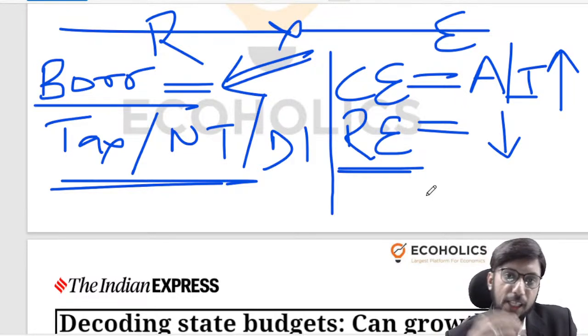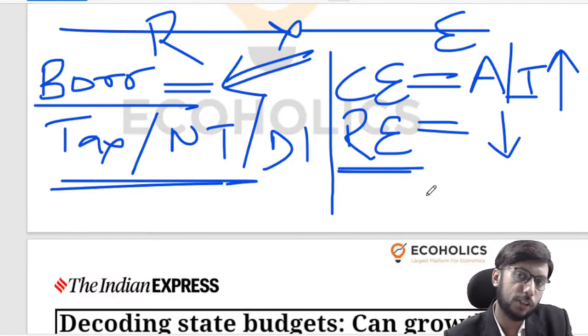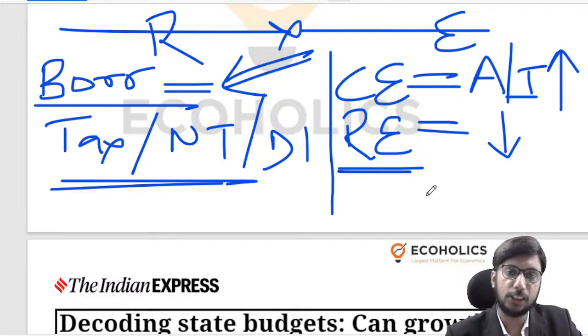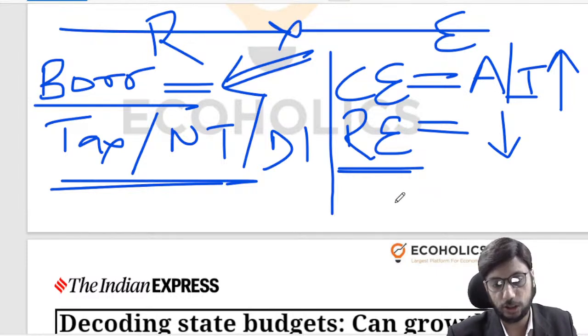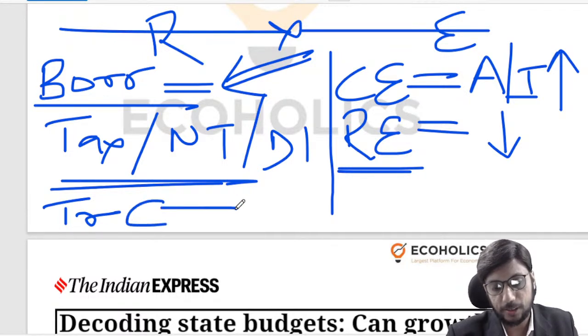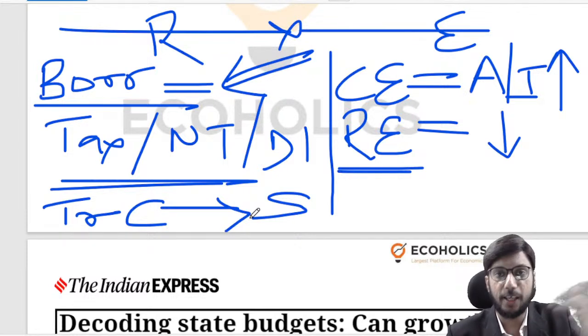Now, when we go from Government of India towards state governments, what gets added to this equation? There are just a couple of things that get added. Number one is the transfer of funds that is happening from center to states. This transfer of funds from center to states may be a devolution of taxes, which means that the central government is collecting a lot more tax.